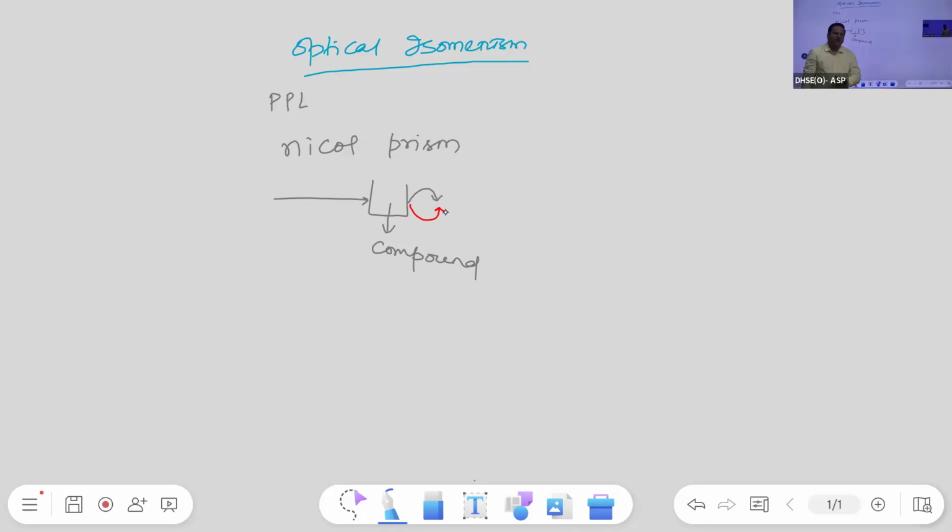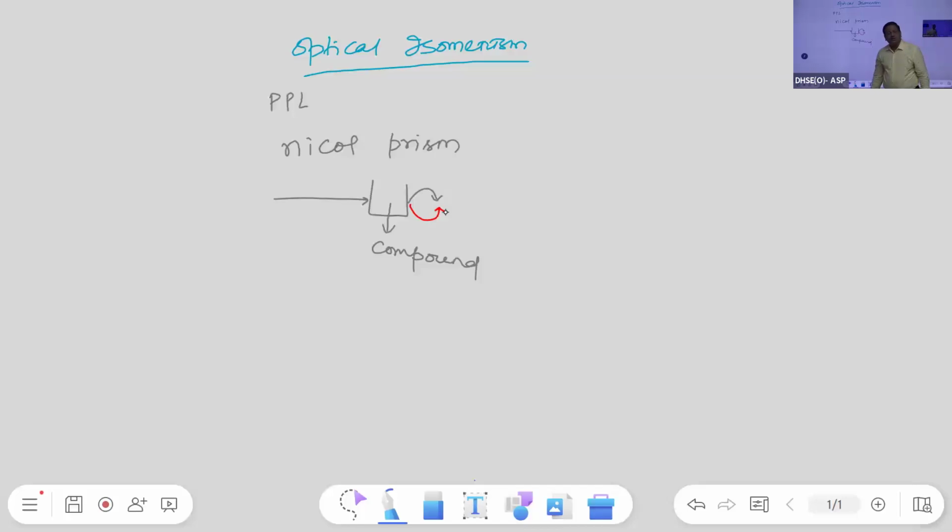So after passing through the compound, there will be two things. Either the direction will be changed or there will be no change in the direction. If the direction changes, then the compound is known as optically active. If there is no direction change, then the compound is known as optically inactive. All of you got this? If the direction of plane polarized light is changed, that is the optically active compound. If there is no change in the direction, then the compound is known as optically inactive.